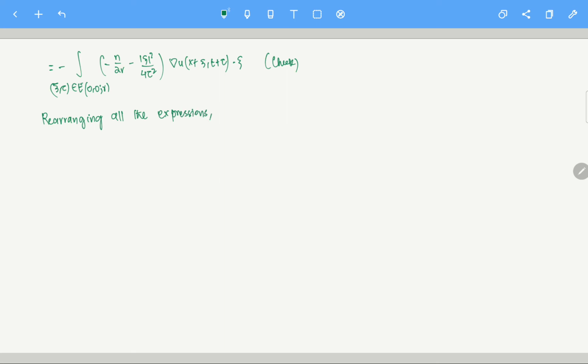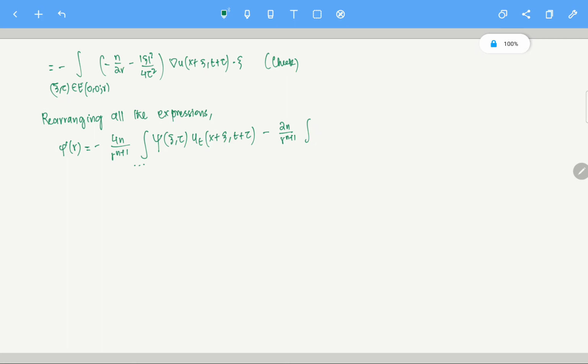Okay, what do we have? I have phi prime of r, which is equal to minus 4n by r power n plus 1, integral over E(0, r) of phi of xi, eta, u_t of x plus xi, t plus tau, minus 2n by r power n plus 1, integral of that part.